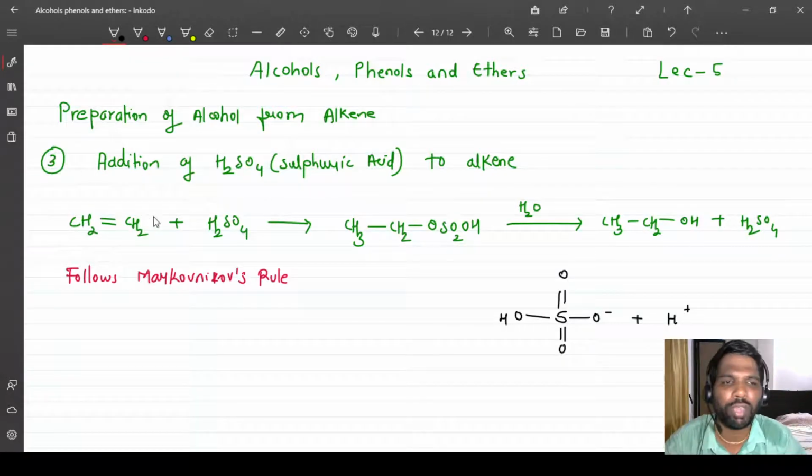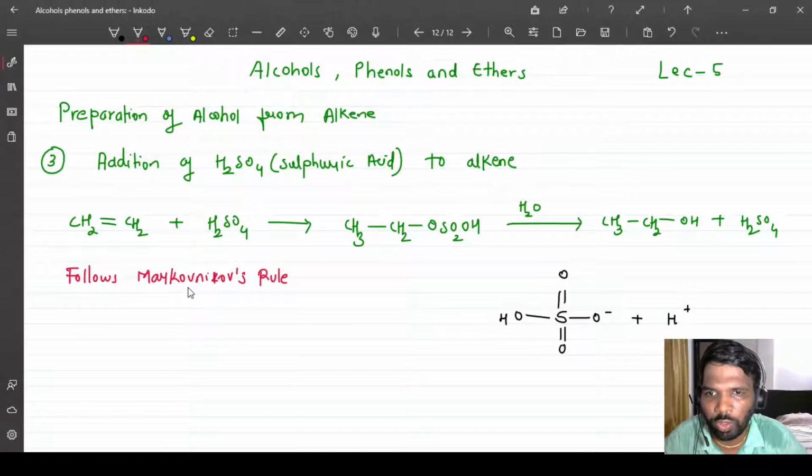That will add to the other carbon. If I use an unsymmetric alkene, then Markovnikov's rule will be followed.